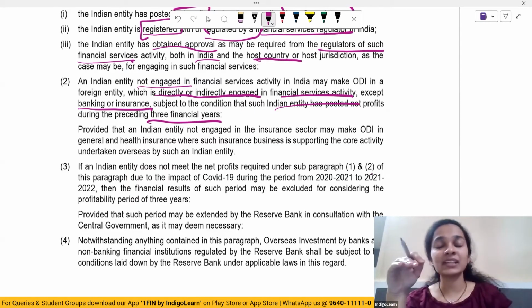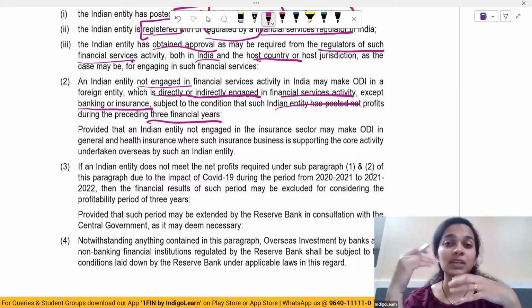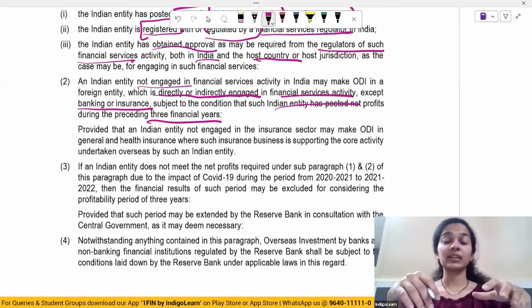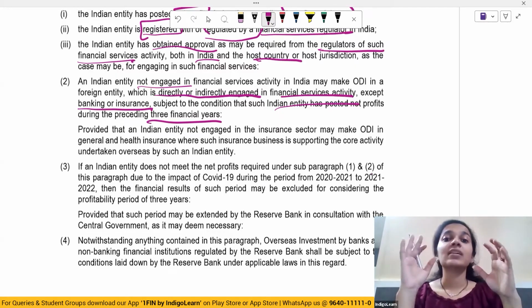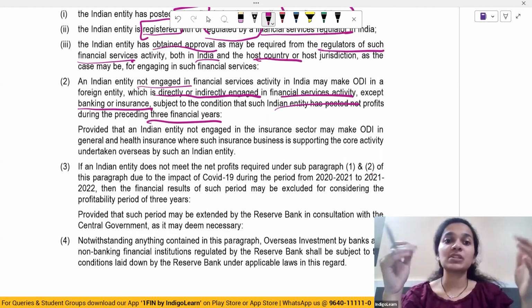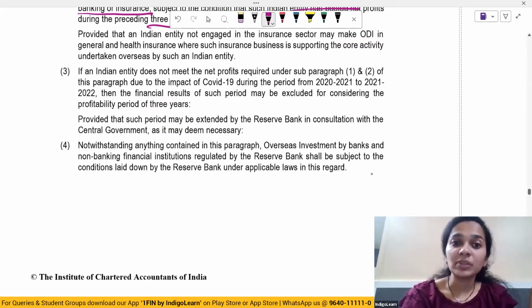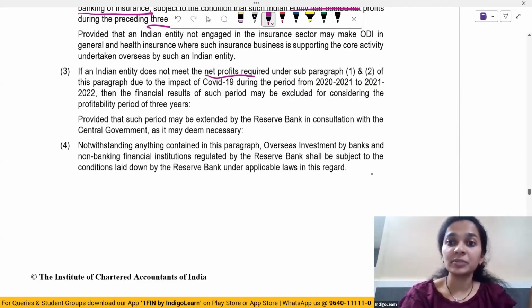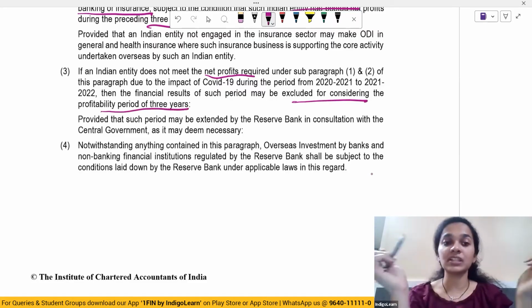So even an Indian entity which is not engaged in financial services may make an ODI in a foreign entity which is engaged in financial services. However, one such condition is that it should have posted net profits for the preceding 3 financial years. If an Indian entity does not meet the net profit required, then the financial results of such period may be excluded for considering the profitability for the period of 3 years.